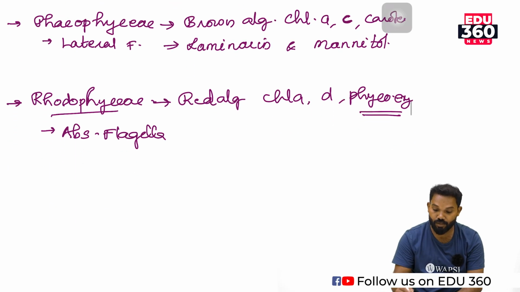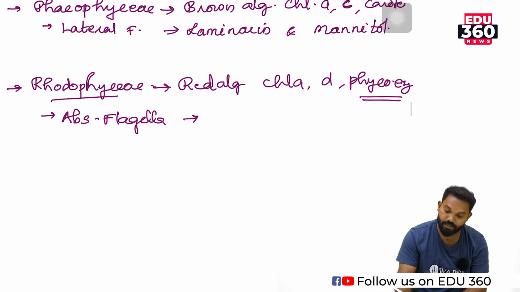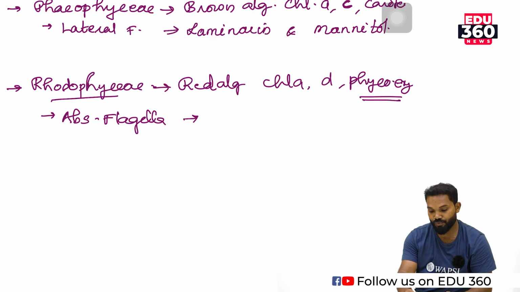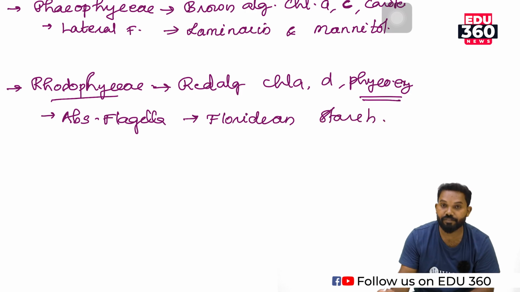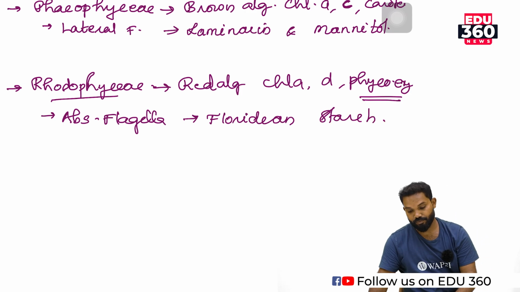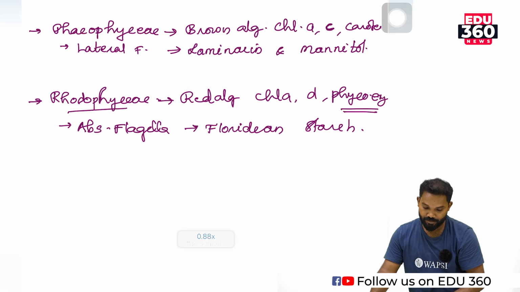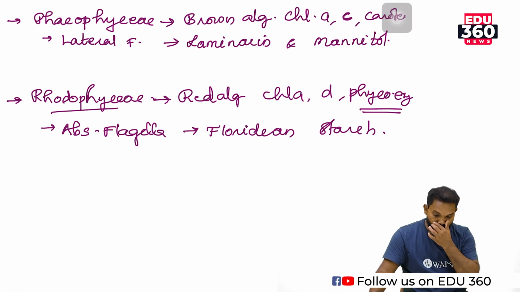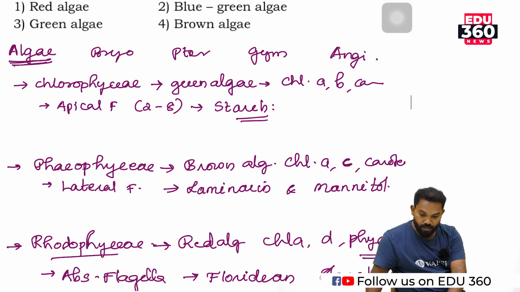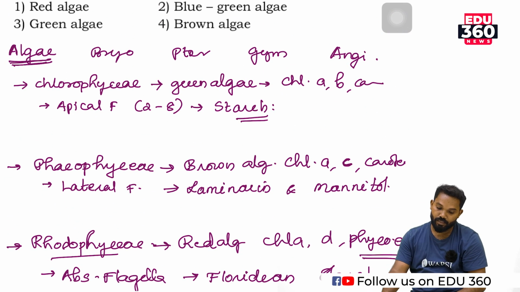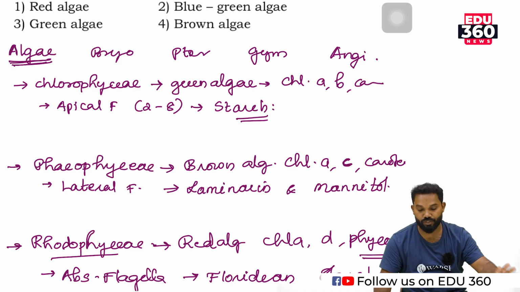Then the reserve food material of red algae is Floridian starch. It's a type of starch. Floridian starch is the reserve food material of red algae. Laminarin and mannitol is the reserve food material of brown algae. Then Chlorophyceae, the reserve food material is starch.